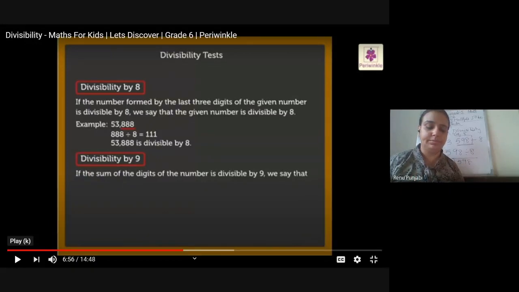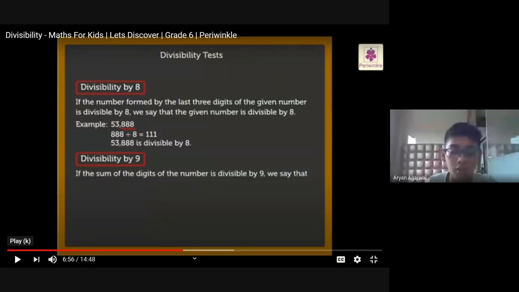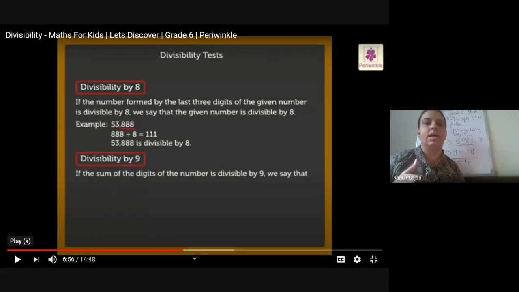Ma'am, we were totaling all the digits of the number. Sum of all the digits, sum means total. Yes, we were adding the digits like 3 plus 2 plus 5. If 325, we add 3 plus 2 plus 5 is 10, and then we check if 10 is divisible by 3 or not.